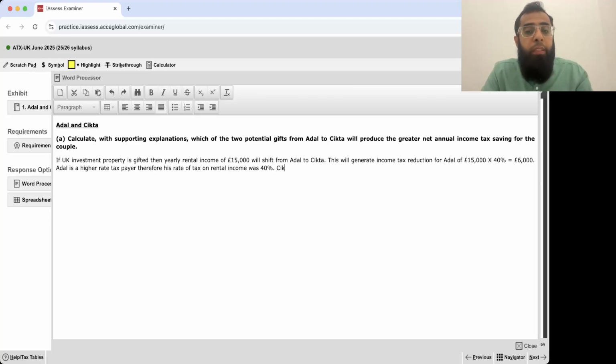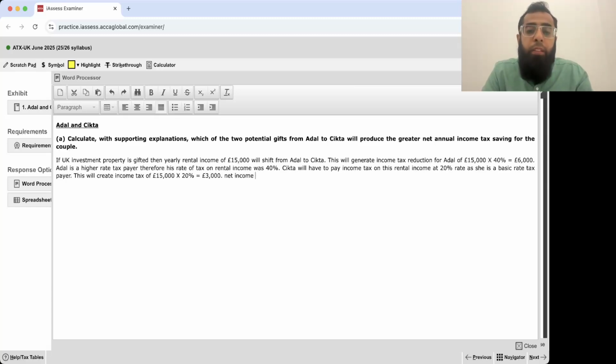Sitka will have to pay income tax on this rental income at 20%, as she is a basic rate taxpayer. This will create income tax of £15,000 multiplied by 20%, which is £3,000.